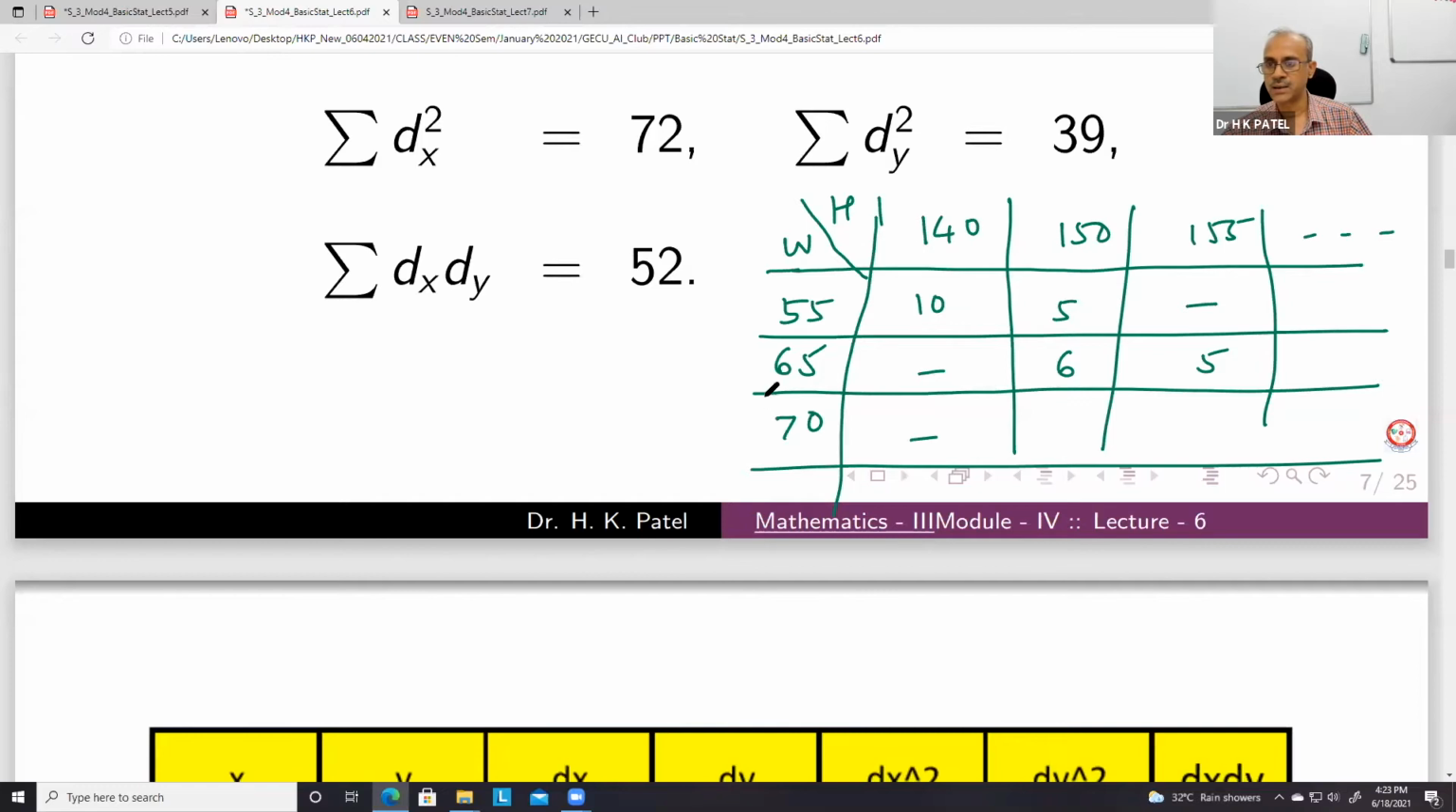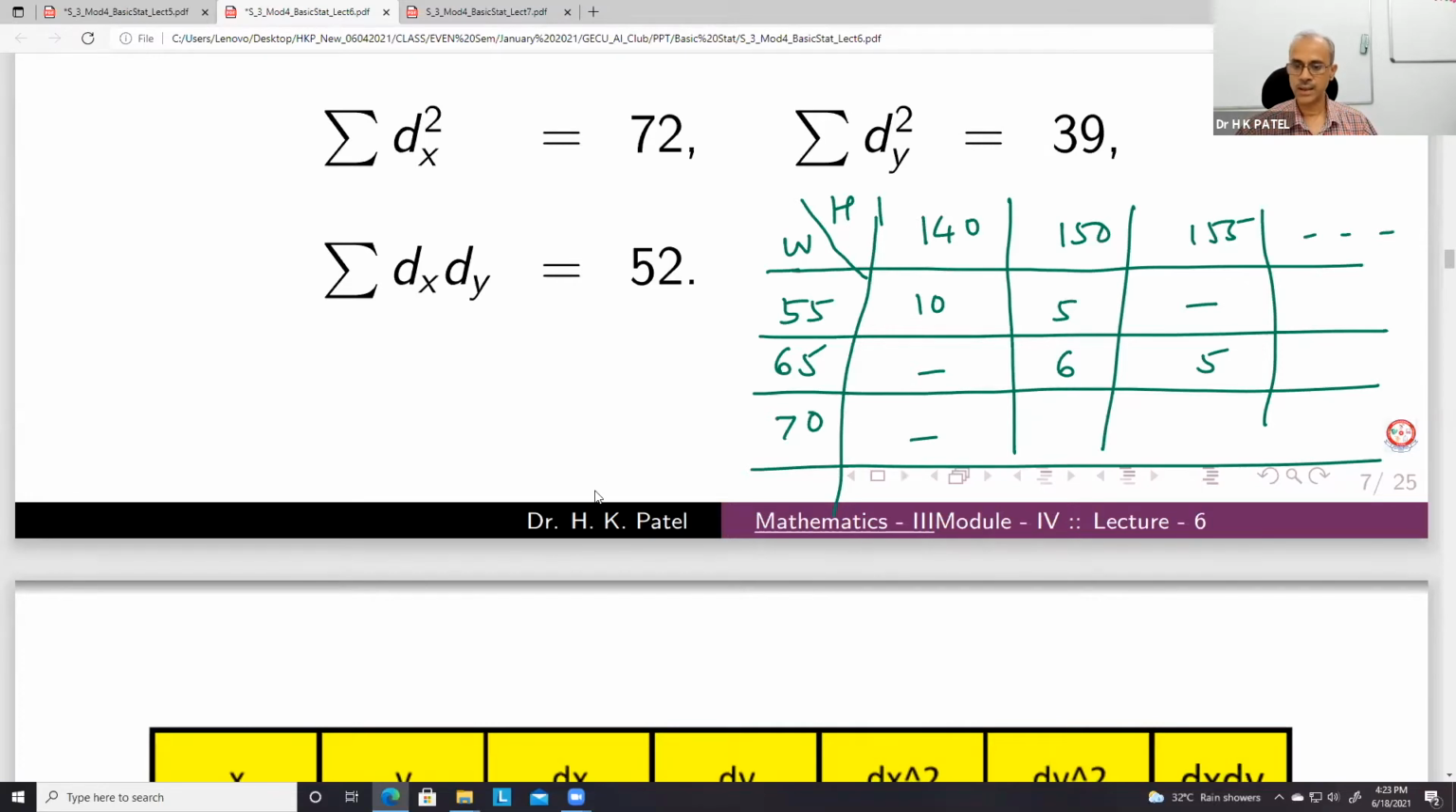Now we'll find the relation between the two random variables, height and weight, from this frequency table. I have written here the simplest case. The general case would be where it is not exactly 140, but may be between 130 and 140, then 140 to 150, 150 to 160. So intervals. Similarly, here also you have intervals. Weight lies between 50 to 60, 60 to 70, 70 to 80, 80 to 90, like that. So this is the simple case.